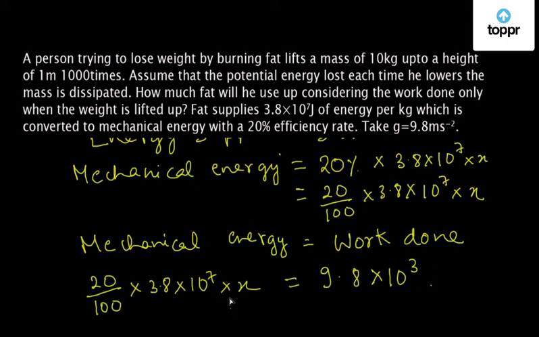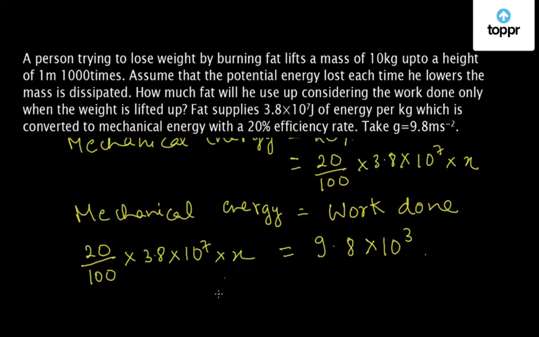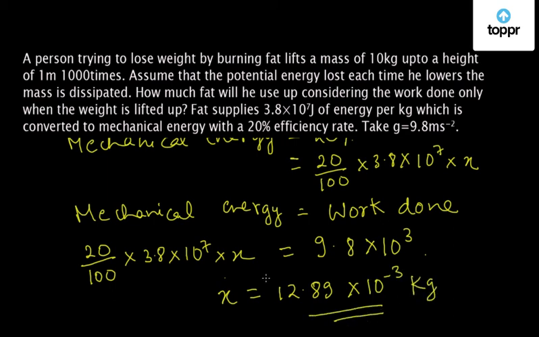Now if we solve for x here, we will get x equal to 12.89 × 10^-3 kilograms. So this will be the amount of fat that will be burnt by the person in lifting the mass of 10 kg up to a height of 1 meter 1000 times.